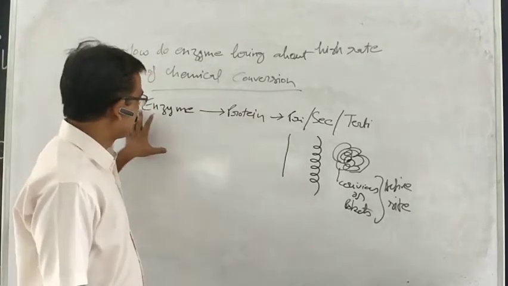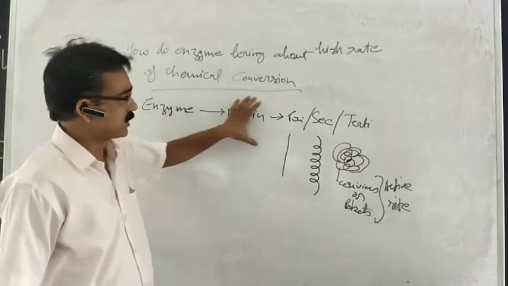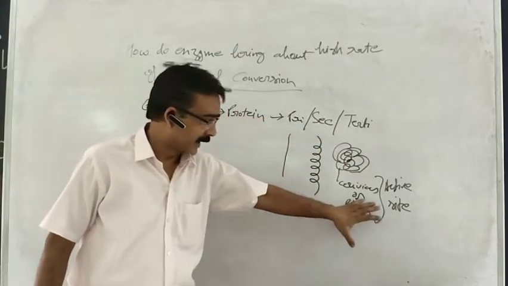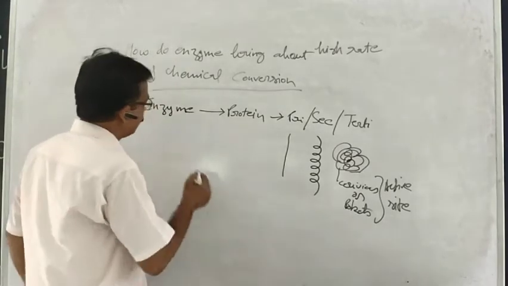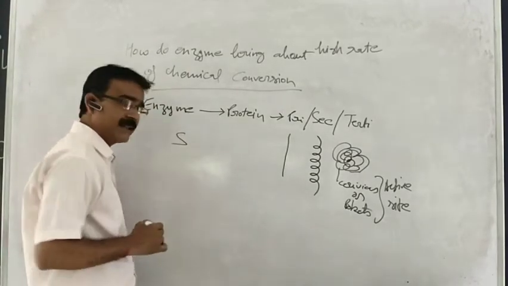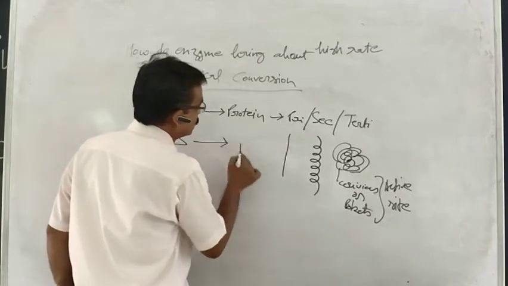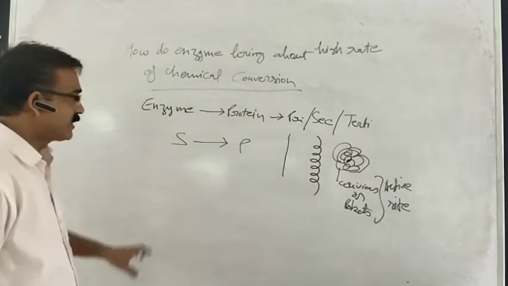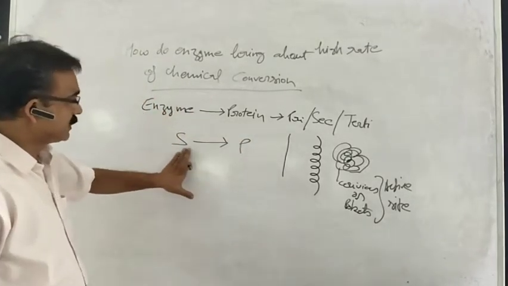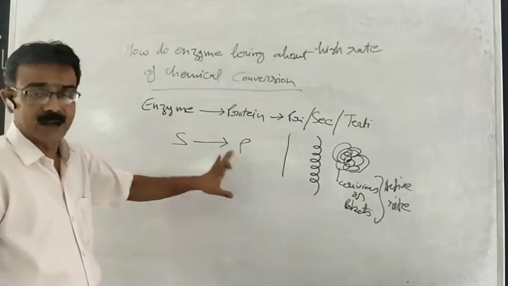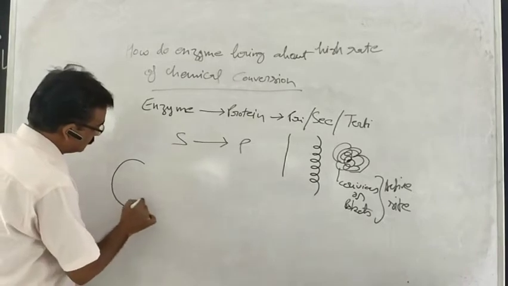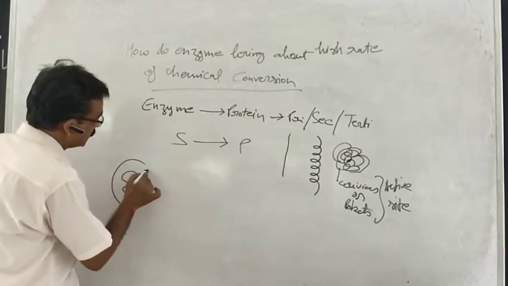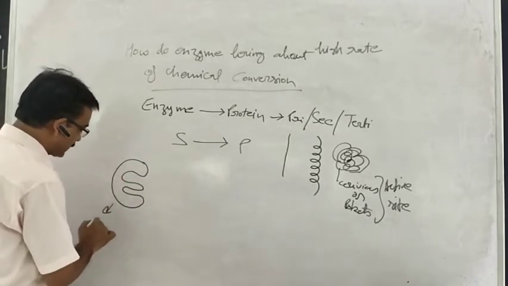Now, this is a basic introduction of the enzyme and the active site of the enzyme. An enzyme is simply converting substrate into product. How? Suppose this is a molecule of enzyme.